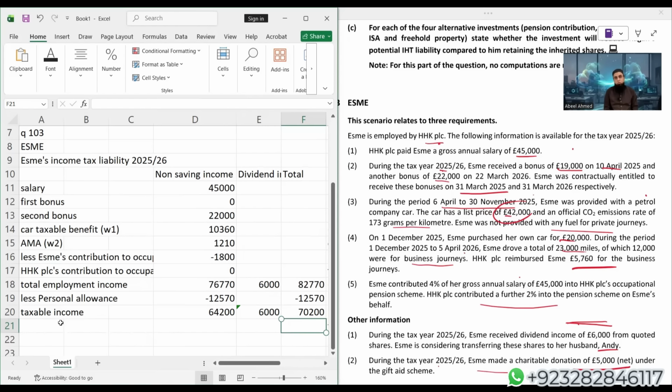So obviously, then we'll go for dividend income. And for dividend income, students, if you recall, every individual, irrespective of their tax paying status, gets a nil rate band of £500 for the dividend income. Let us go for income tax.